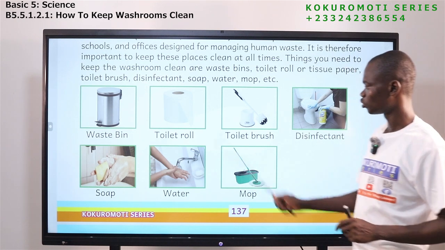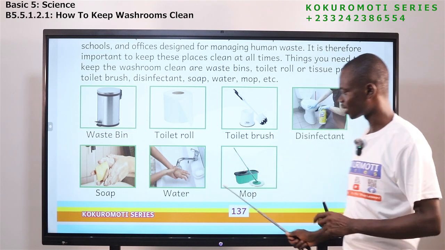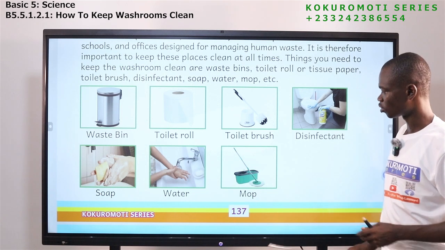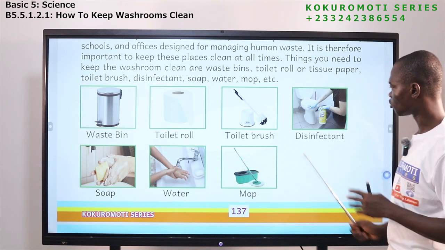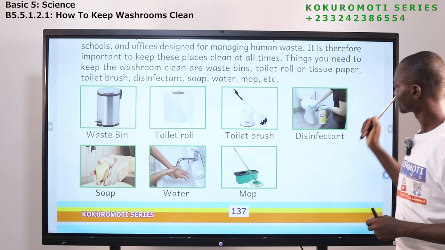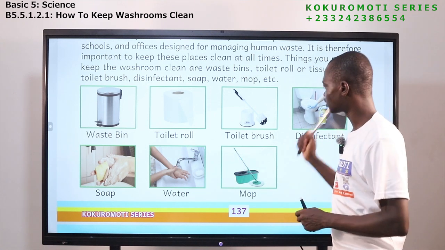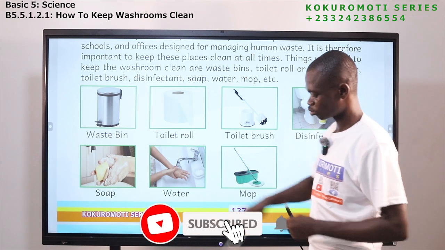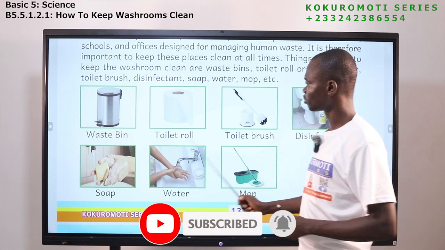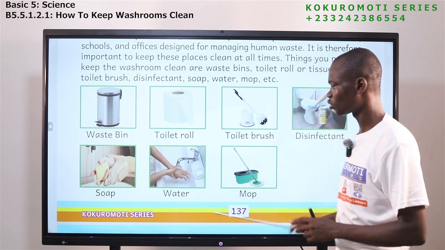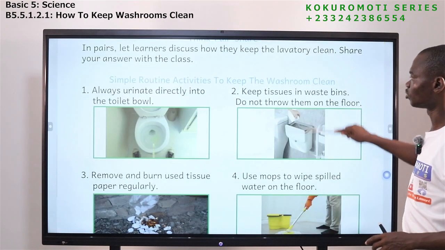You need to get soap, water to wash your hands. The floor, if the floor is wet, you need to wipe it with the mop. Disinfectant is important. Toilet brush, you need to clean inside the toilet bowl with a brush. Toilet paper, waste bin. All these are important things that you need to get in your washroom.